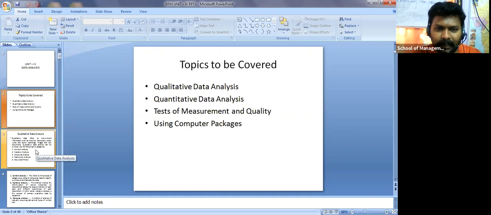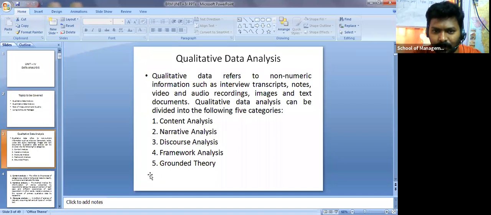Fine. Then I hope maybe you know very well about what is qualitative data, right? Which is not in the form of numeric. So sometimes when you are collecting the data which is qualitative, that has to be converted into quantitative data. Even though it is qualitative data, we have to analyze that data, right? It's most important. Okay, so what is qualitative data analysis? As I already said to you, it is non-numeric information, right?